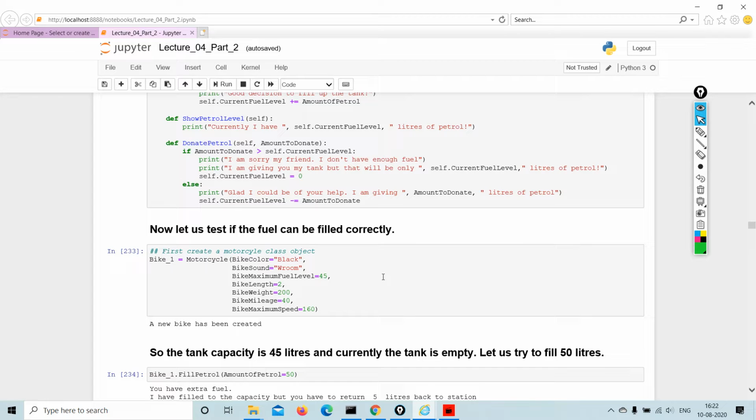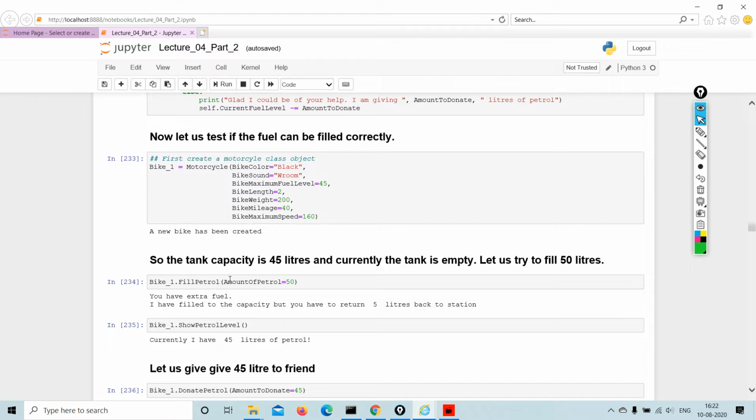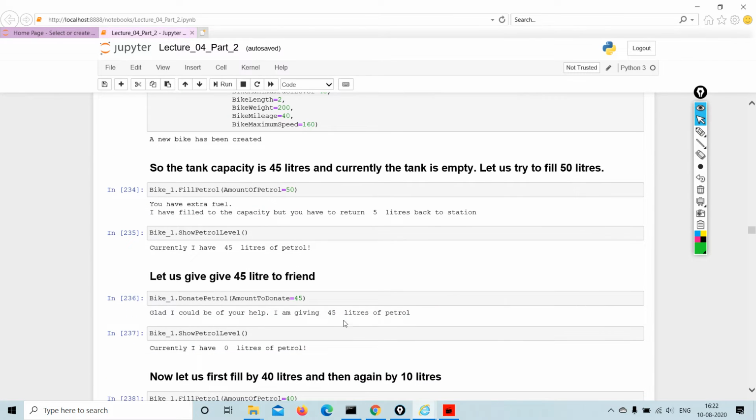So what we are going to do is, let us test if the fuel can be filled correctly. We have created the bike. Now the tank capacity is 45 liters and the current tank is empty. Let us fill 50 liters. You have extra fuel. I have filled to the capacity, but I have to return 5 liters back to the station. Then when we see the default, currently I have 45 liters of petrol.